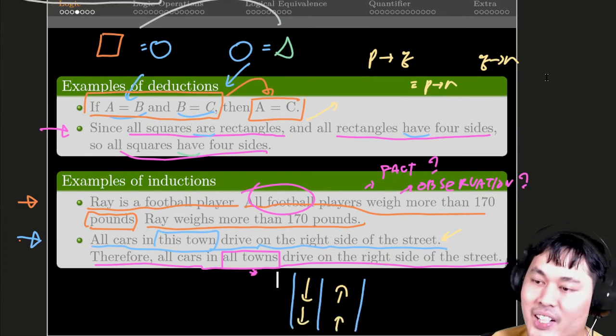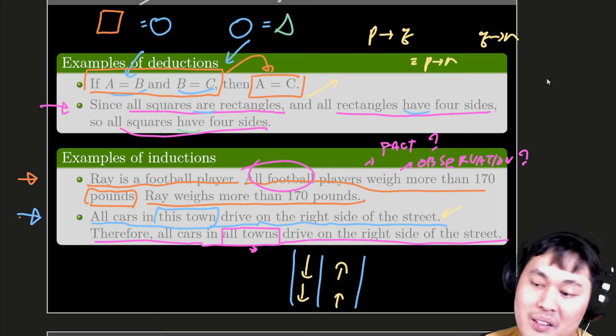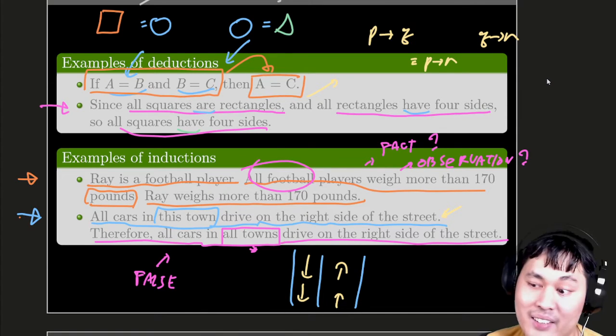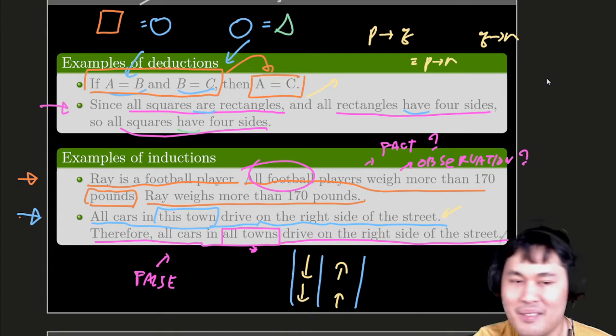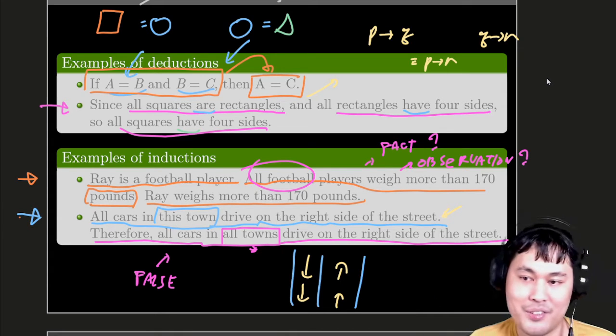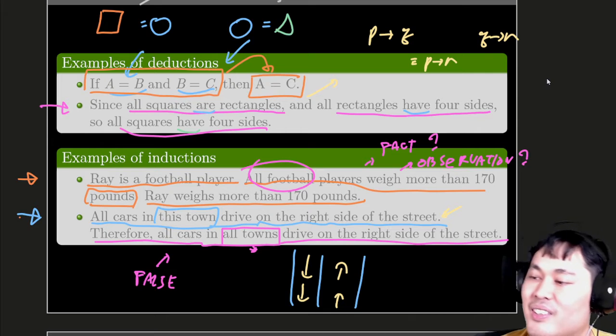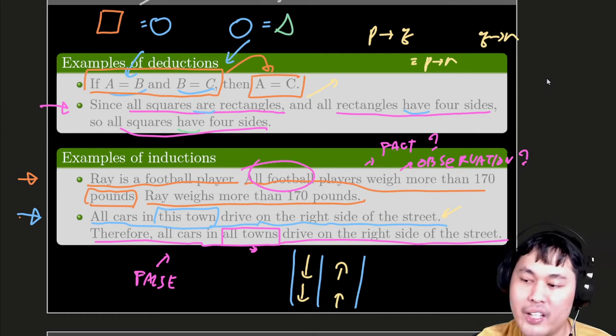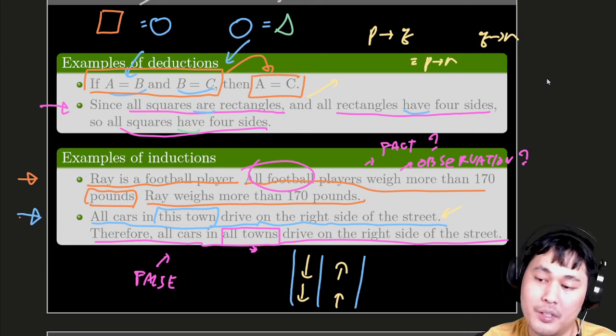And we can see right away that this conclusion is false, because we have at least one counterexample, which is Bangkok. If you are close to the street, you can just look outside and see, oh, they drive on the left, not right. So this is wrong.